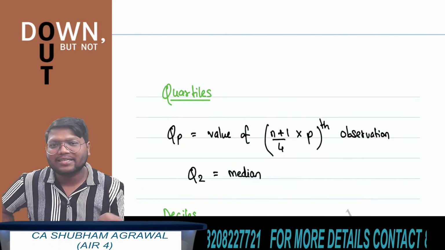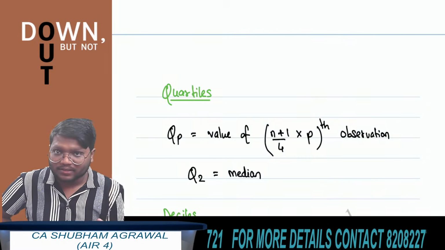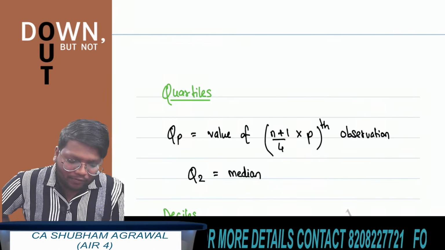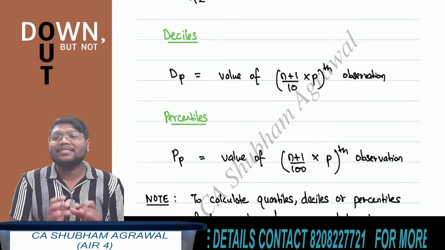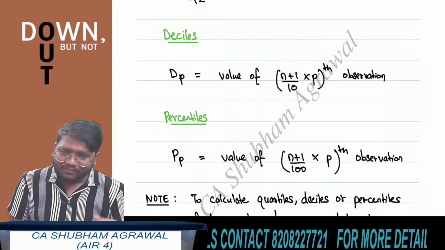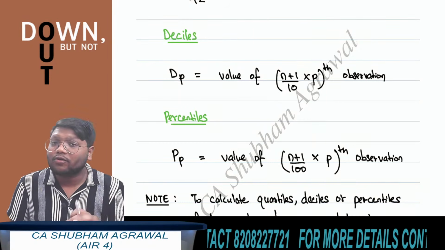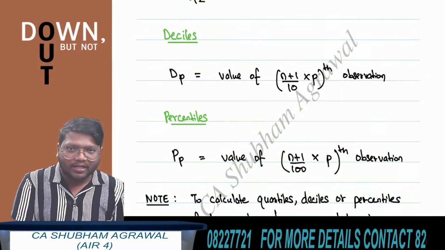They will give you discrete, unclassified data, and in that you have to find quartiles, deciles or percentiles. Here also, whenever we have to find quartiles, deciles or percentiles, the first step is to arrange the data in ascending order. Whenever you see discrete data and you have to find median, quartile, deciles or percentiles, the first step is to arrange the data in ascending order. And after arranging the data in ascending order, then you have to apply the formula.